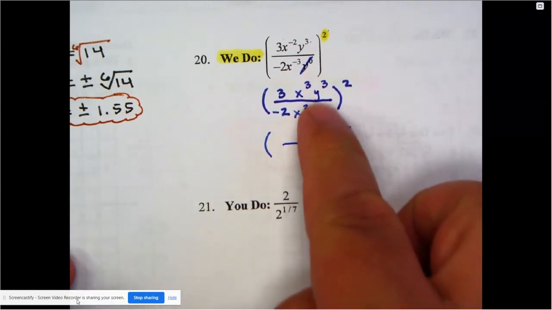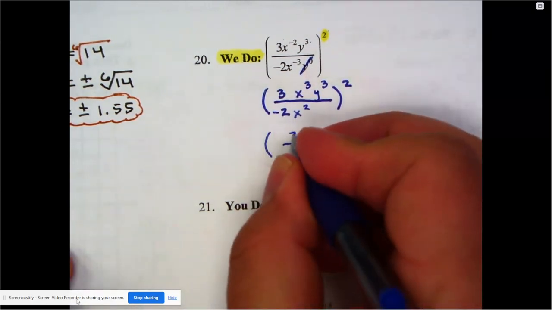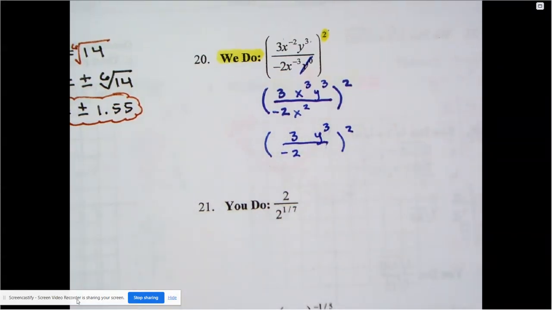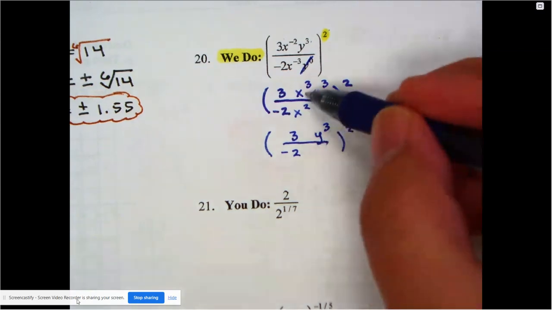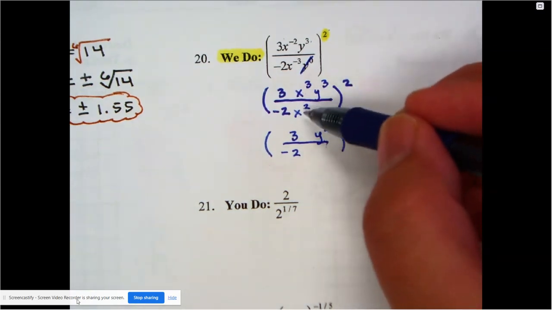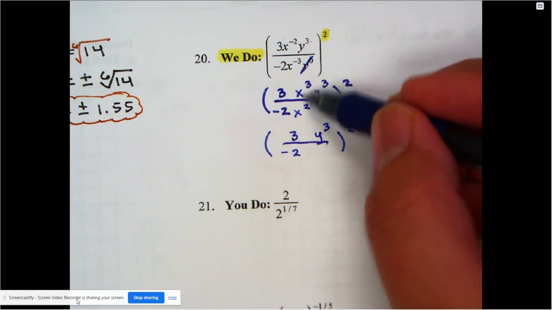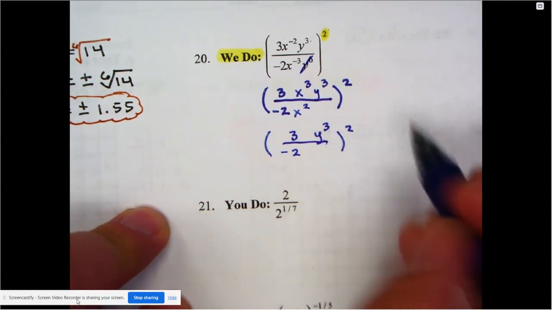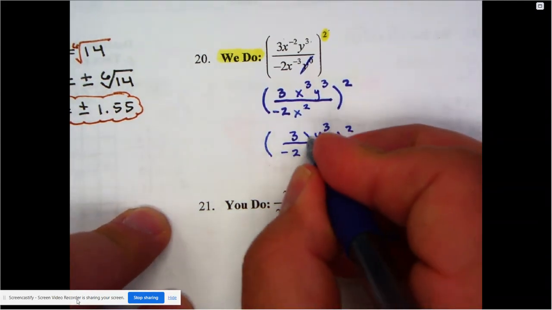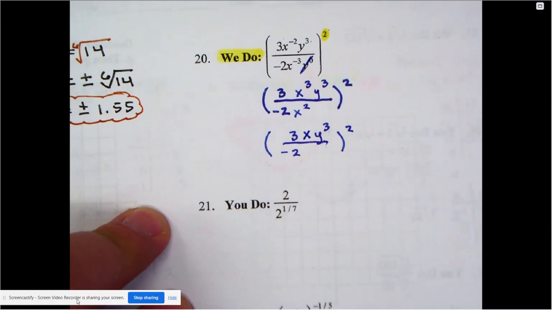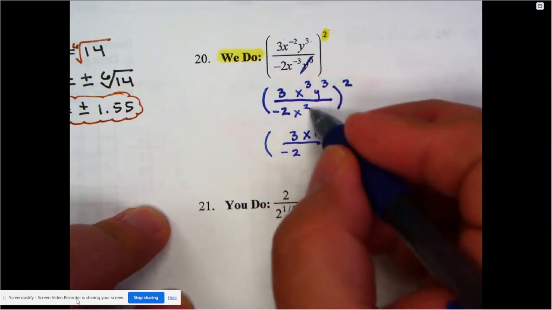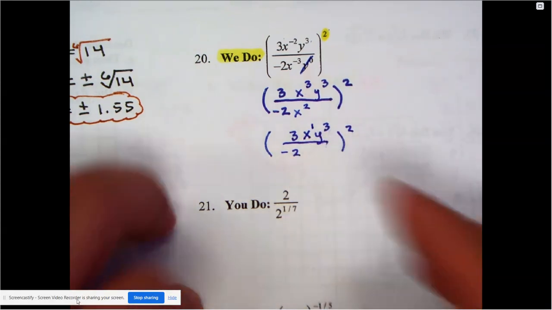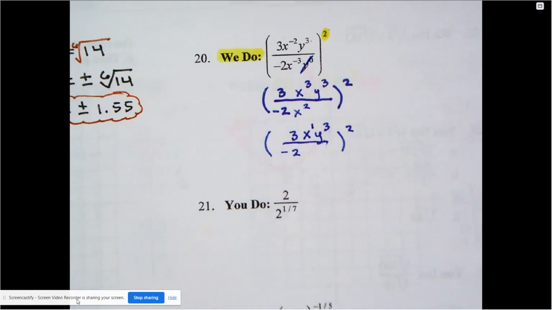Notice the only thing left for me to worry about here is, yeah, there's still a 3. There's a negative 2. The y to the 3 is all good to go. It's the x's. I should never see 2 x's written out. I know that I can combine them, and because it's a fraction, I'm supposed to subtract my powers. But where do I have more x's? 2 here, 3 here. I have more x's on the top. And what power would I have left? Well, 3 take away 2 is just a 1. Remember, it's invisible. I shouldn't even be writing it, but just want to remind you that that's what's there.